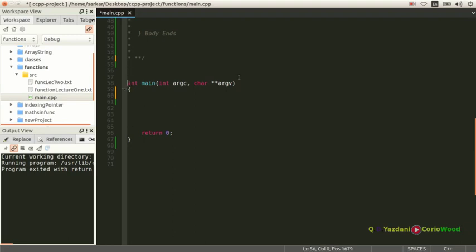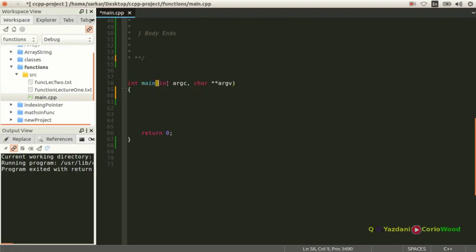So this is the main. The compiler looks for the main, and the compiler reads your functions line by line, and you need to declare it here in your prototype, because this is very, very important. Alright, and as I said, this is int main, and this is the function header.